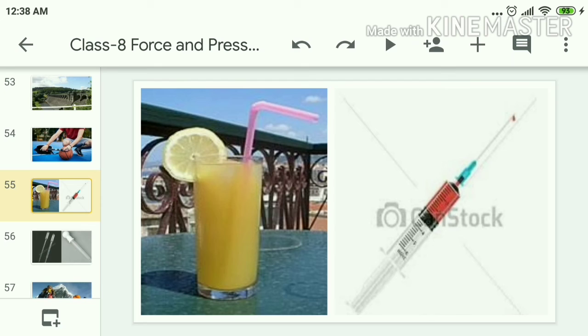In the same way we observe in syringes, by pulling the piston, a vacuum is created inside, that is low pressure. As the piston moves up, inside is low pressure and outside is high pressure, thereby the medicine or blood enters the syringe.